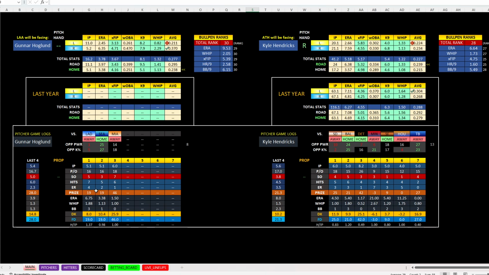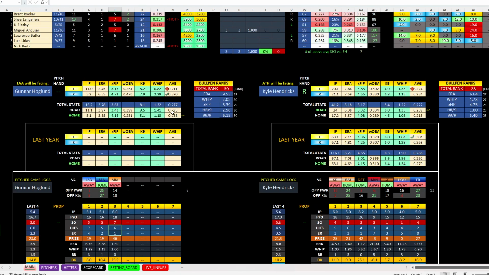Gunnar Hoagland, let's see what he's done. So he's got 3 starts. He did face the Dodgers. 7 hits, 4 runs. 5 hits, 2 runs. 6 hits, 1 run. Allowing a .277 average, slightly better at home, but he's only got 16 innings, so he's not a great pitcher, and the bullpen's terrible.